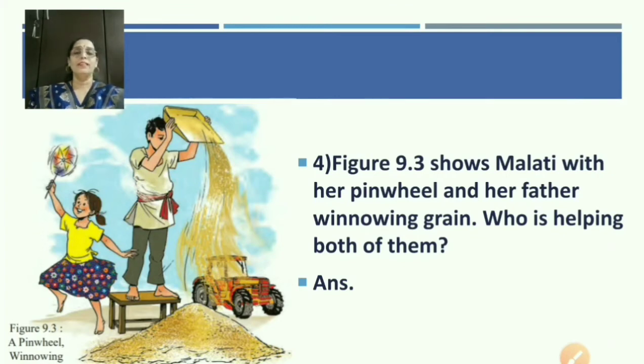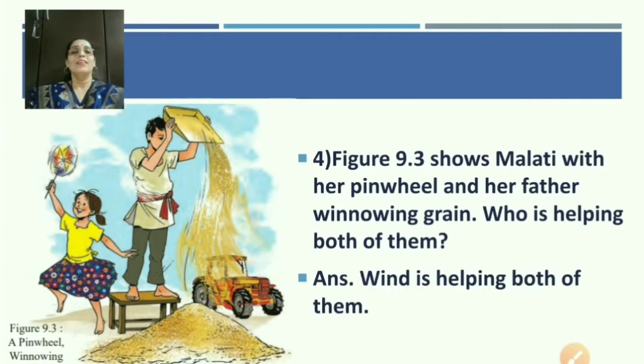Can you guess? The answer is wind is helping both of them.